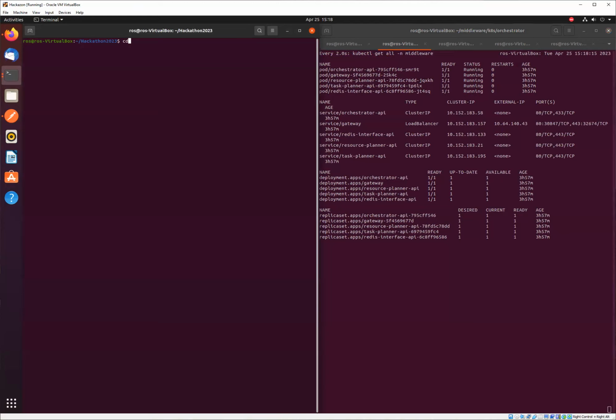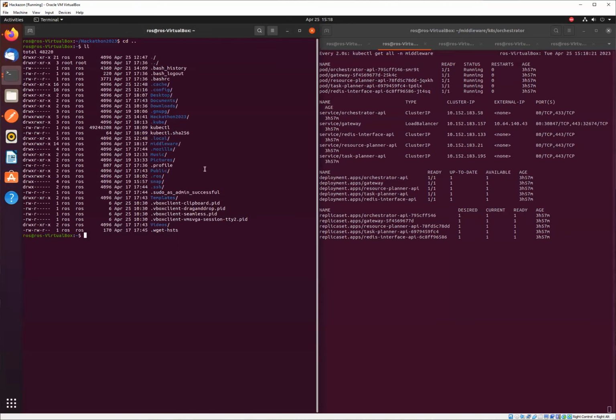In the second terminal window, if you get to the home directory, you will see that there is a middleware folder inside.